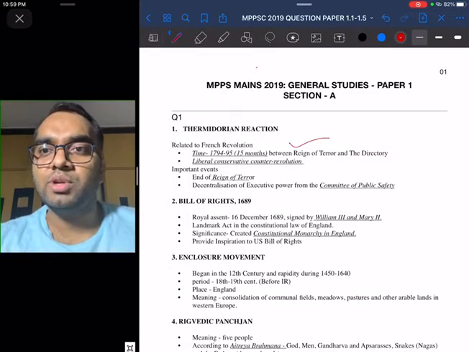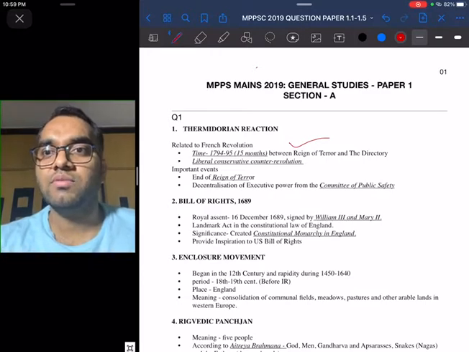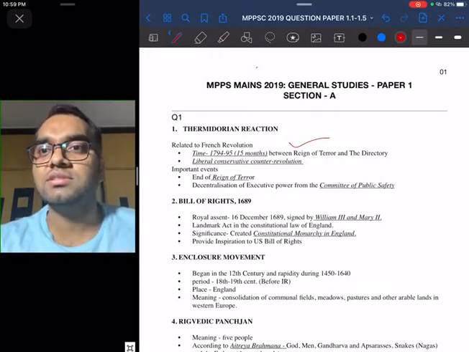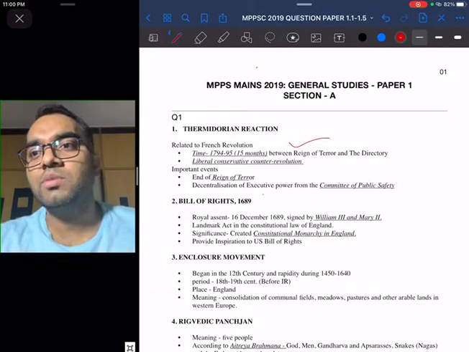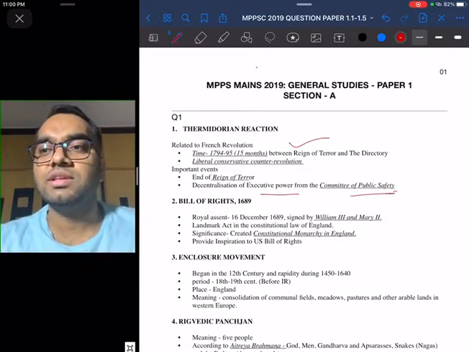Then other important events which happened during Thermidorian reaction were, one, the end of the Reign of Terror. We all know how it ends. It ends after the execution of Maximilian Robespierre. Then another important point is decentralization of executive power from the Committee of Public Safety. So this is one important thing.